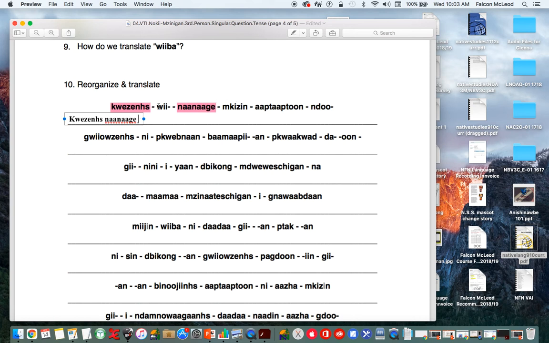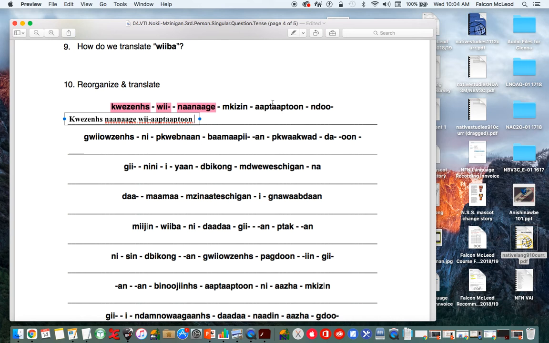So that's where our future tense marker probably relates to. And so our verb would come next. So the only one that's a verb here is optoptone. Optoptone.